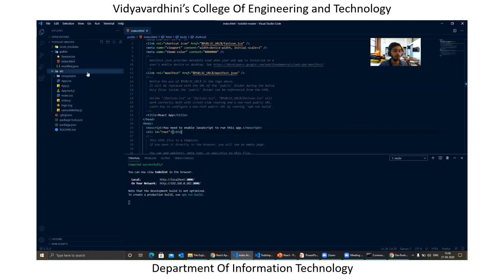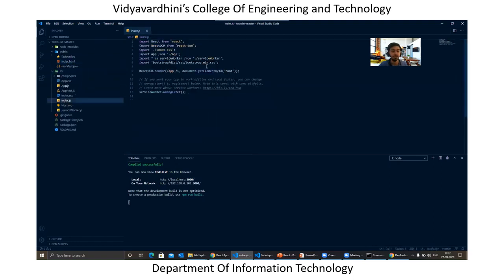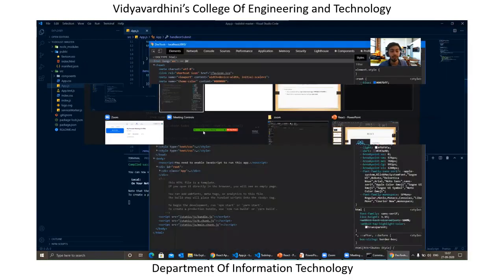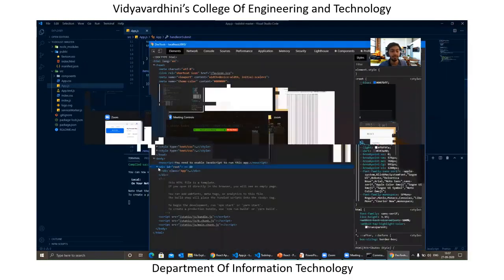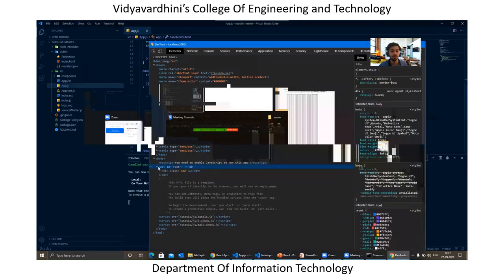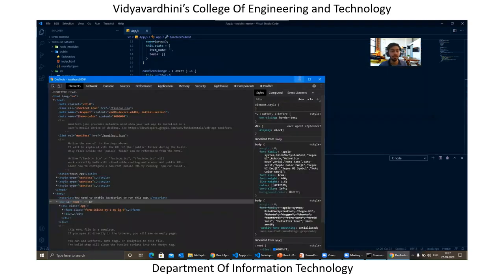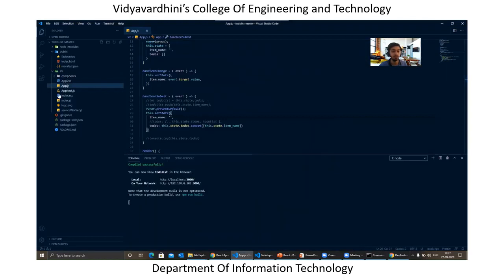For this, we have another file inside src called index.js. What this does is it just gets the specific element by ID, right? So you see that we are getting the specific element by ID called root, and we are rendering the App inside this root, right? And what's actually an App? App is nothing but a component which has been created over here. So if you just go ahead and check out the DOM, you can see that you are having an ID called root, right? And inside this root, we are having App being rendered. So this is basically App. This is how things get rendered in React. And this is basically the source folder where you will be having all your files and components present in it.